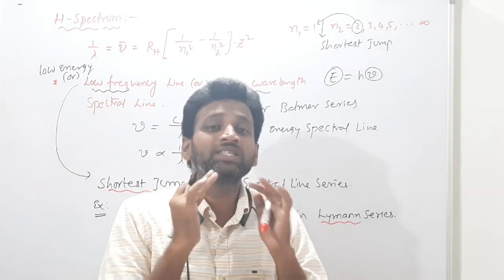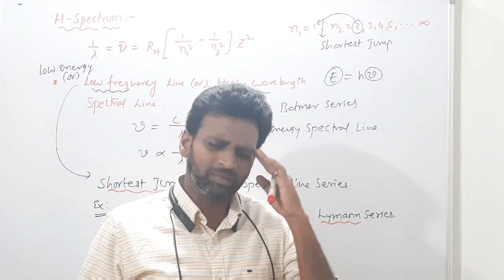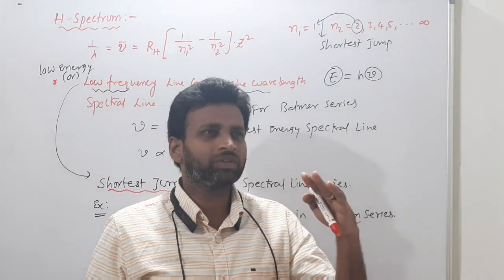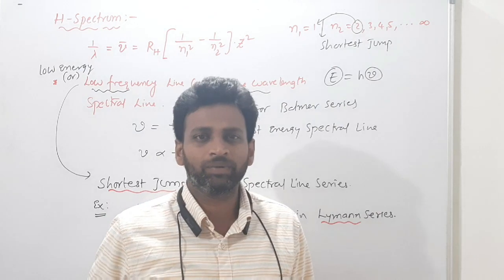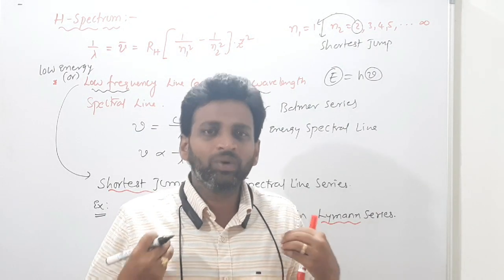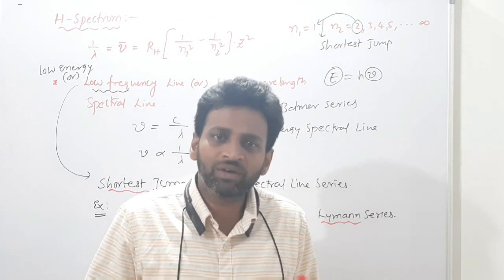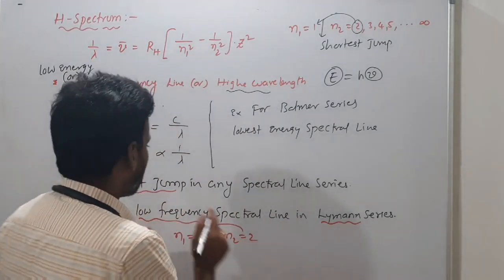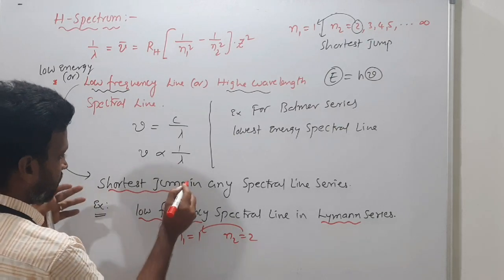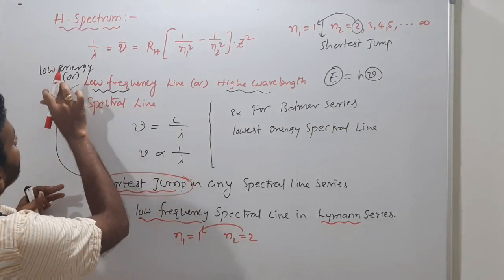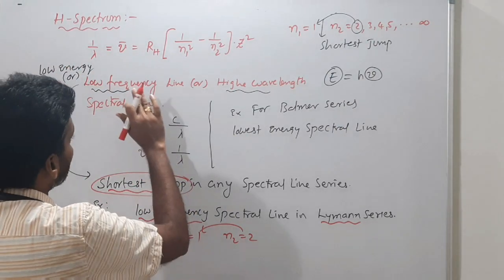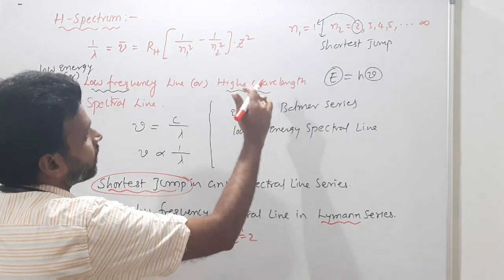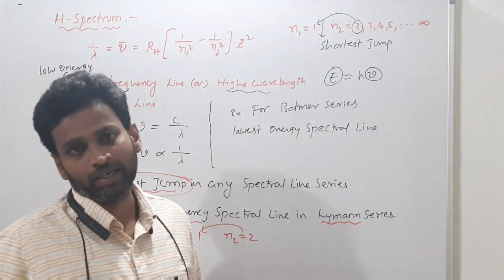Getting what I'm saying? This is a very important thing. So very simple: spectral line with lowest energy means shortest jump. Simple example: you have very little energy. Can you run fast? Can you jump a long distance? No. So the shortest jump will give either the lowest energy spectral line or lowest frequency spectral line or highest wavelength spectral line.